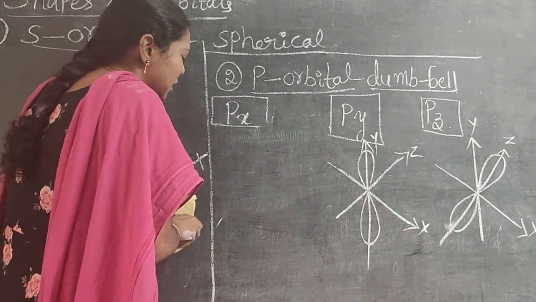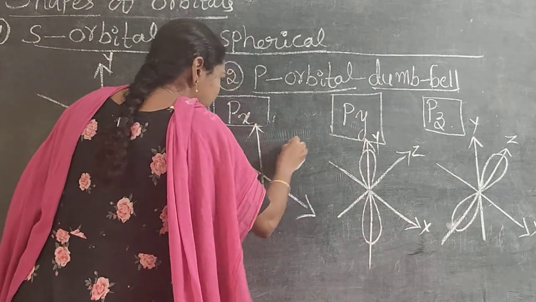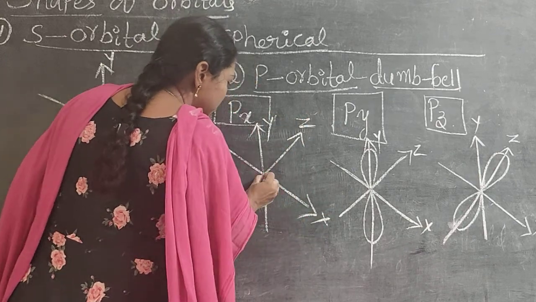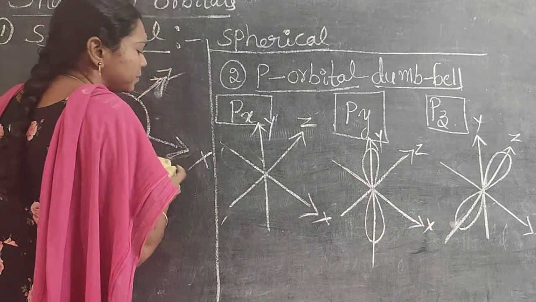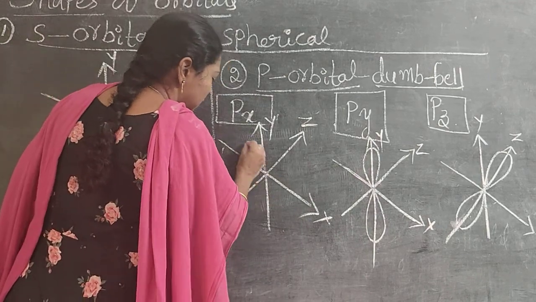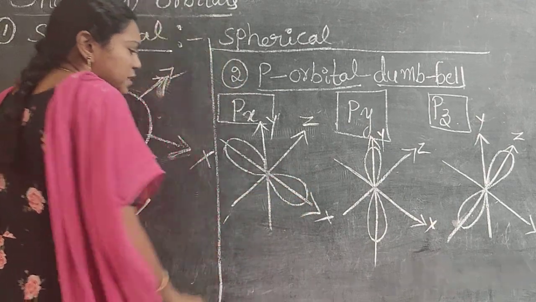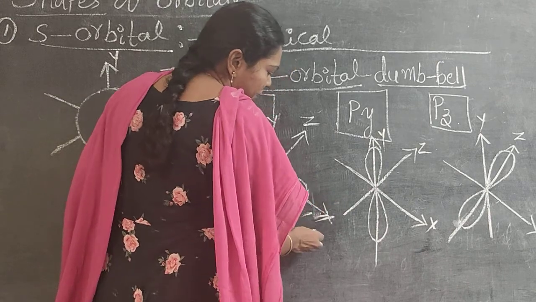Px means the dumbbell shape was formed on the x. It is the x, it is the y, it is the z. So the dumbbell shape is formed on the x only. If px, the dumbbell shape was formed on the x.